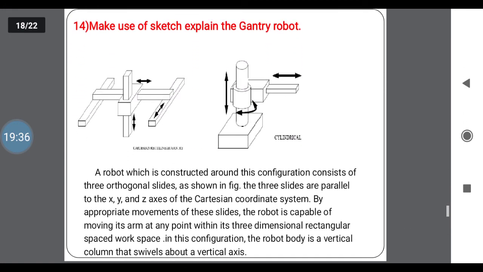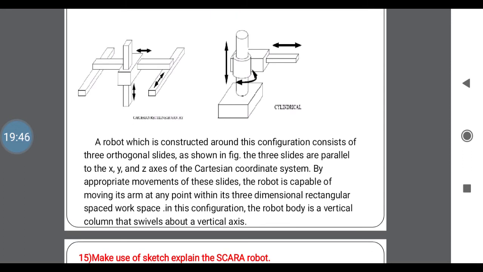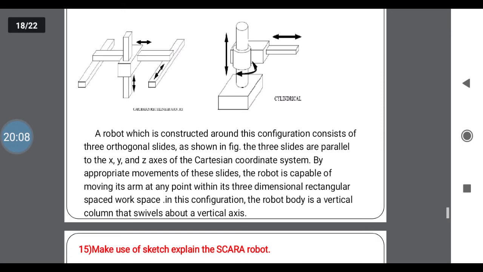Next, make use of a sketch to explain the Gantry robot. So already you know the two types of coordinate systems used in Gantry robots, that is the Cartesian and cylindrical. It consists of 3 orthogonal slides shown in the figure, first, second and third. The 3 slides are parallel to the x, y and z axes of the Cartesian coordinate system. By appropriate movement of these 3 slides, the robot is capable of moving its arm to any point. With its three-dimensional rectangular work space, you can achieve the required work using this Cartesian system.